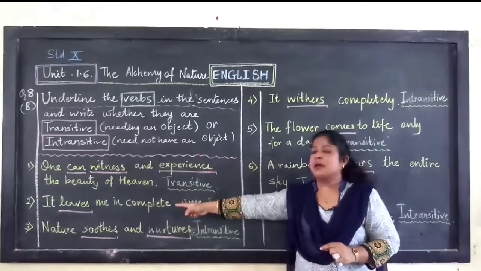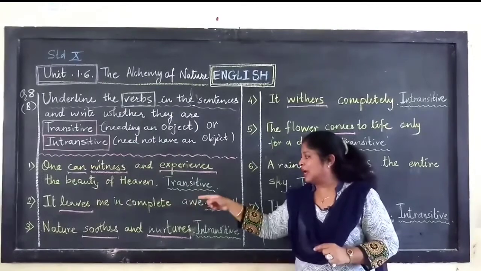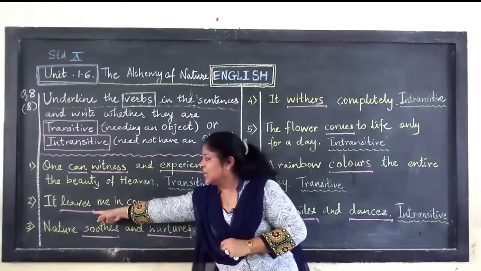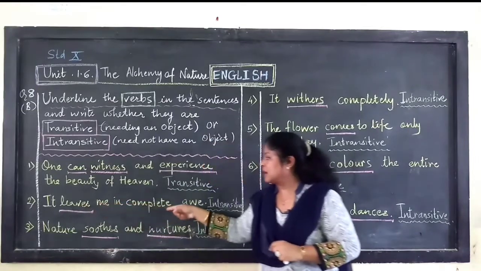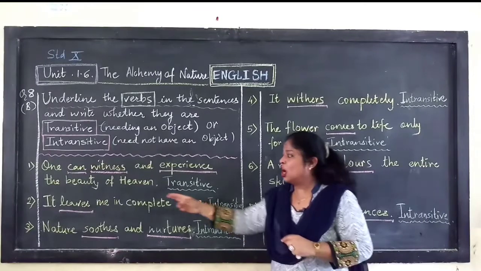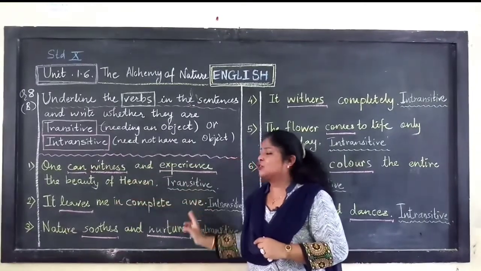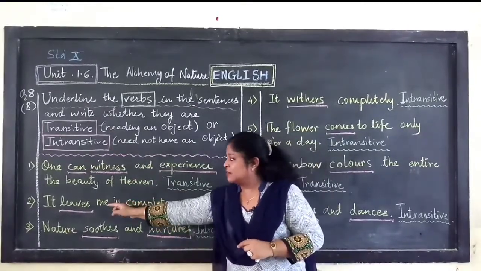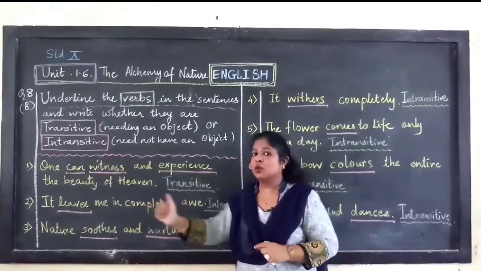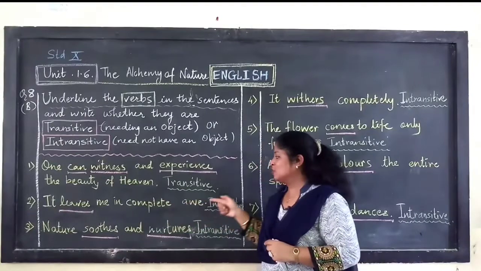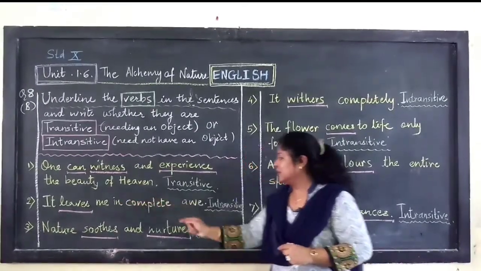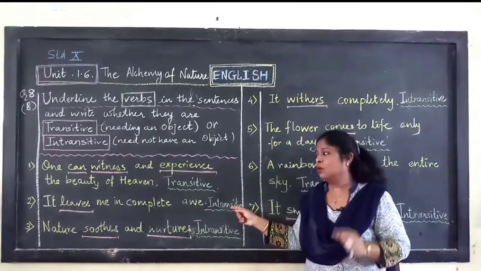Now look at question number 2. It leaves me in complete awe. Which is the verb here? Leaves. It leaves me in complete awe. Here, the action does not pass on to a direct object. It leaves who? The answer is me and not what. Therefore, it does not have a direct object and therefore leaves is an intransitive verb.